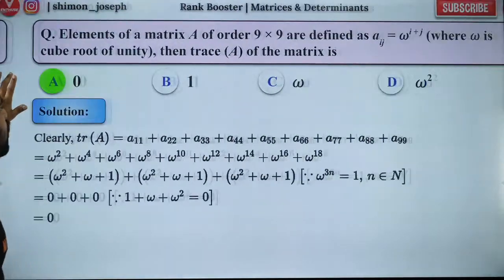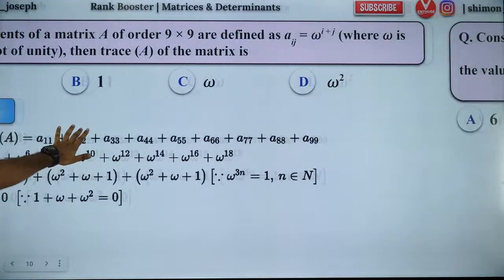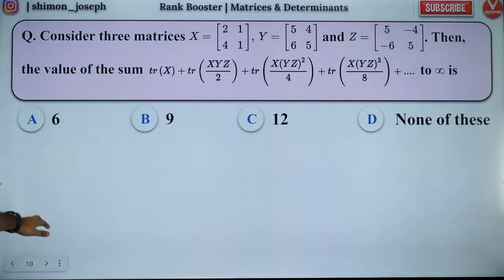So with that, let's go ahead to the next question, which is over here. Again, a beautiful question. Now, slightly I made it difficult. So don't worry about it guys. Everybody please try to solve it.